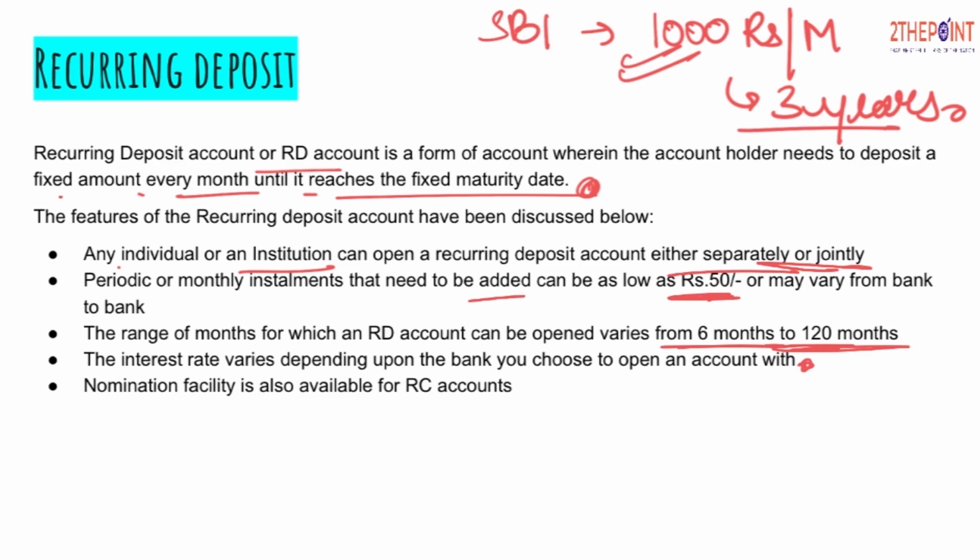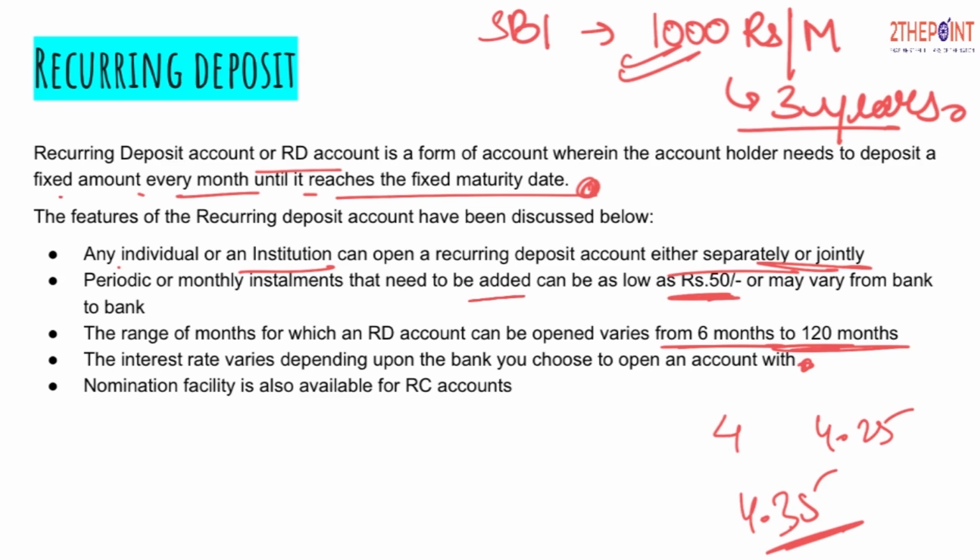Banks often offer attractive rates of interest to lure more customers towards them. So it's a competitive market, right? SBI, let's suppose, will offer maybe 4%, or HDFC will offer 4.25, and any other bank will come and say I'll offer 4.35. So it's a competitive market, and the banks keep changing them in order to lure more customers to open RD accounts with them.